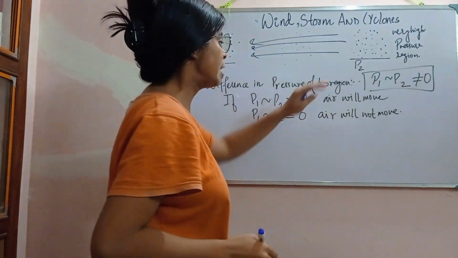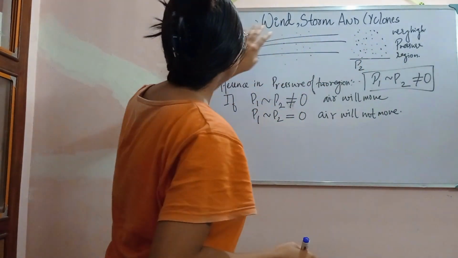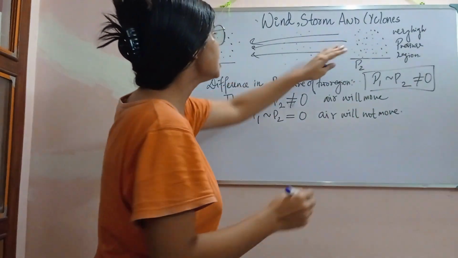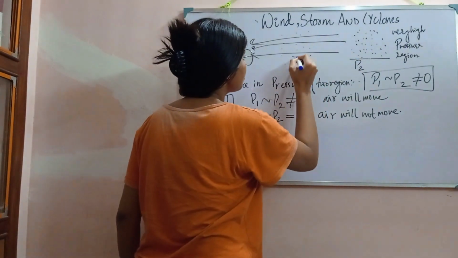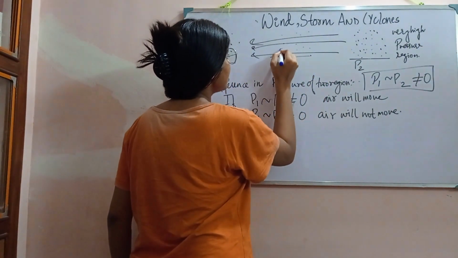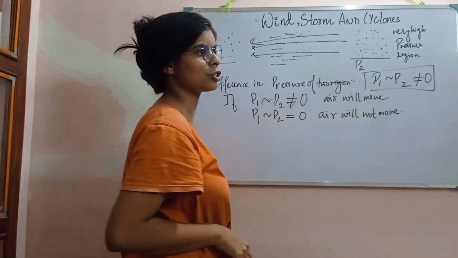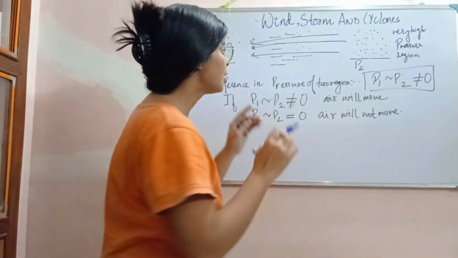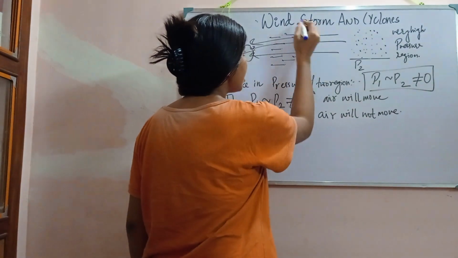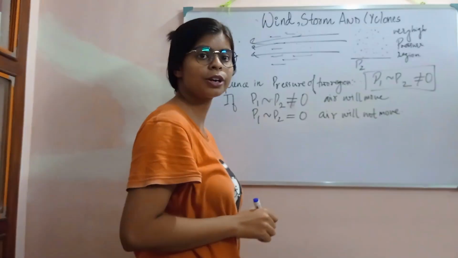So whenever this air moves to equalize the pressure, it will push these air particles to move to this region, and as a result, a very small amount of air will be present over here.